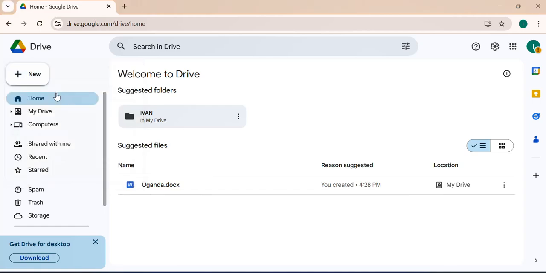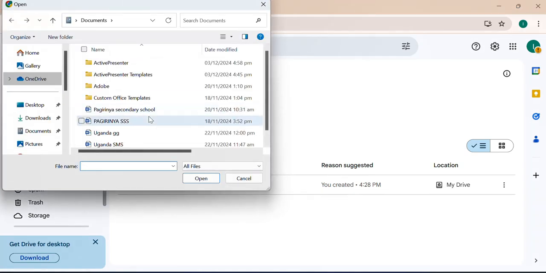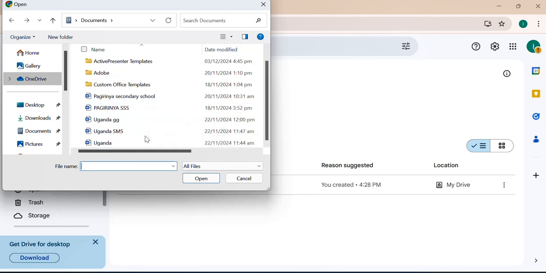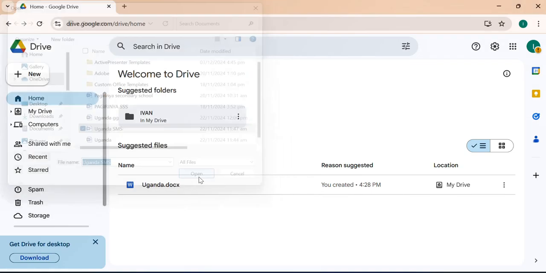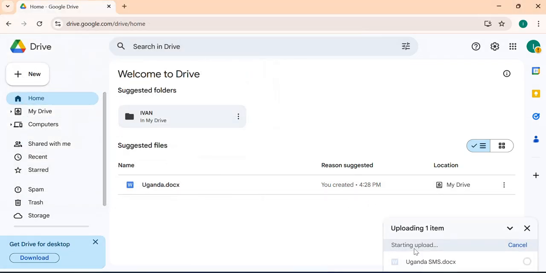When I click on file upload, it takes me directly to my file manager. In my file manager, I get to choose the document or the file I want to upload. It can be a photo, a video, maybe documents. It's up to you. So I scroll down, maybe I want to upload this. When I click on this, I press open, and here it's starting to upload. As you can see, it has been completely uploaded. You see this green tick over here, it's been uploaded. So I can check it out.